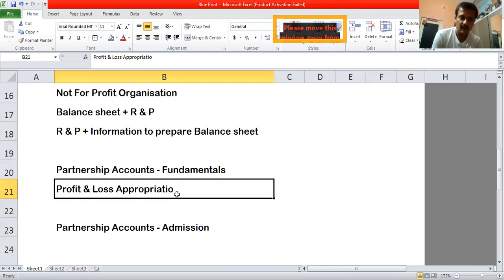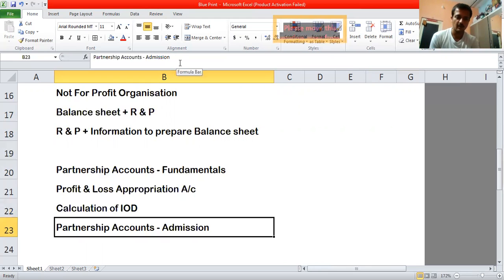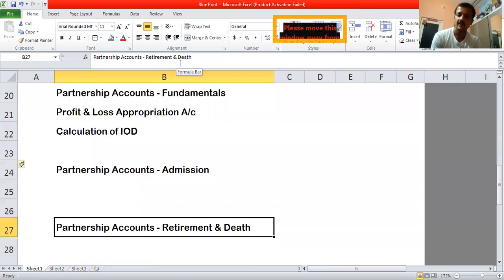Profit and loss appropriation account. And the other one is calculation of interest on drawings. Okay, so interest on drawings, again, there are 2 methods on which they may ask, that is product method and average method.